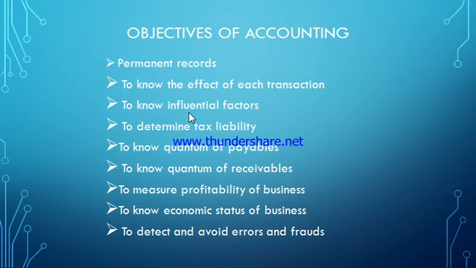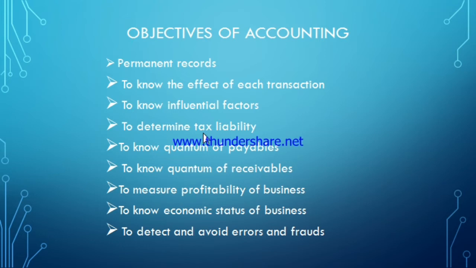Next one, to know influential factors. It means which factors are affecting the financial position of the business or the economic status of the business. That can be known only through accounting. Then afterwards, to determine tax liability. Now you know very well that tax is paid only on the income of the firm.